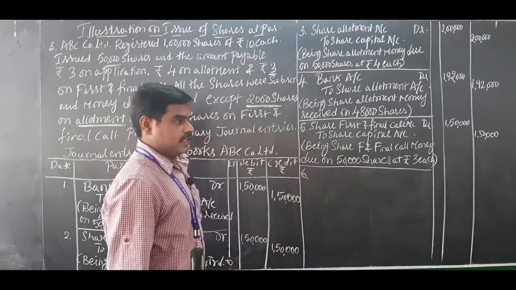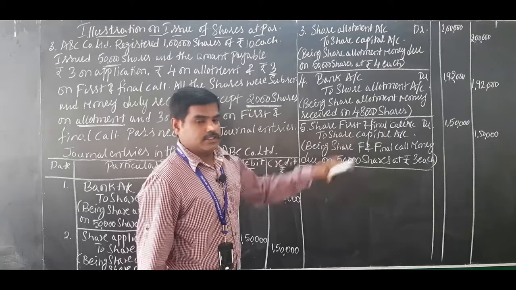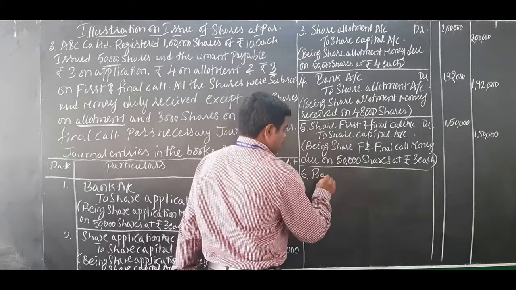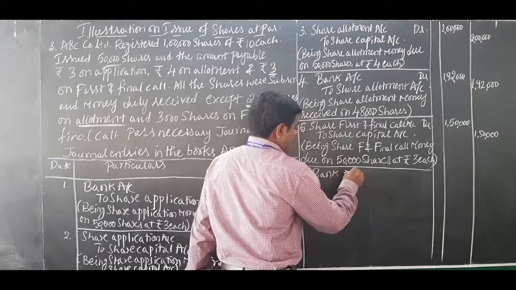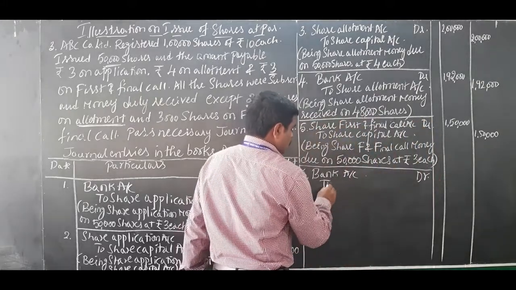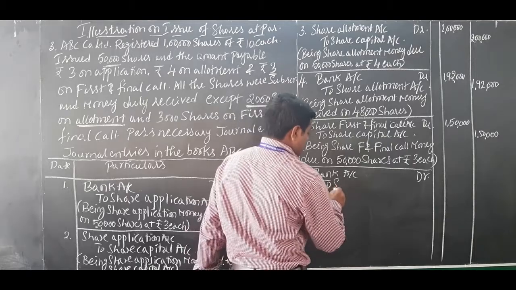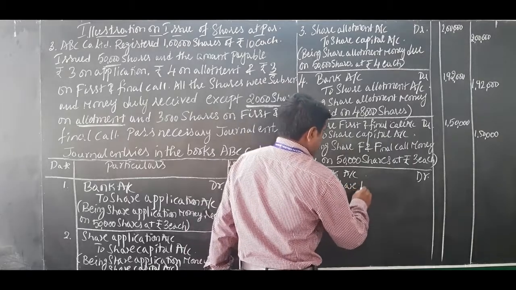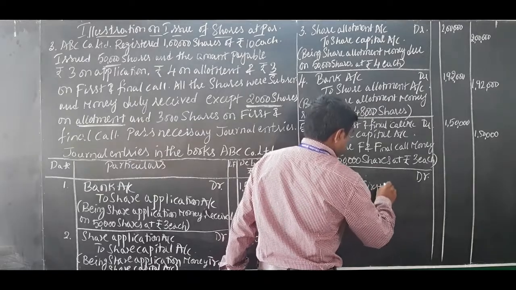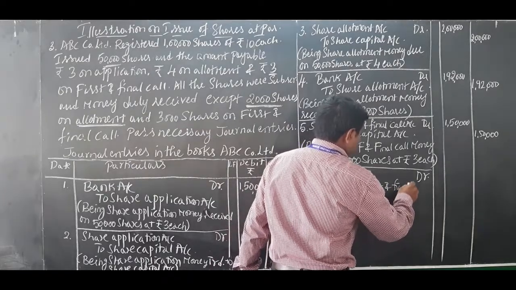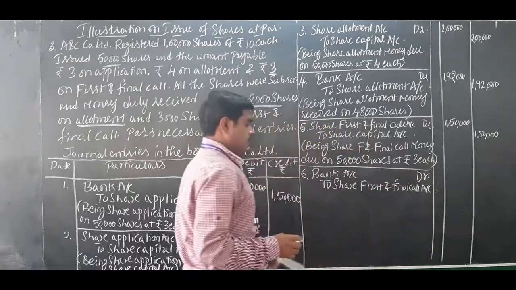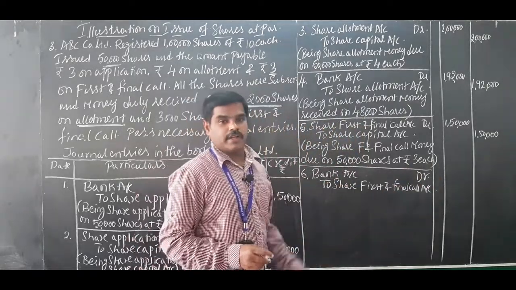Moving on to the next one, that is first and final call money received. Journal entry when first and final call money is received: bank account debit to share first and final call account. Bank account debited to share first and final call account.